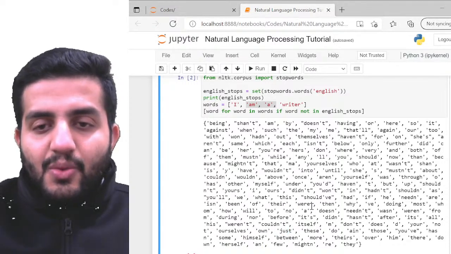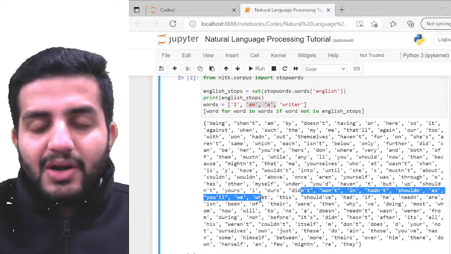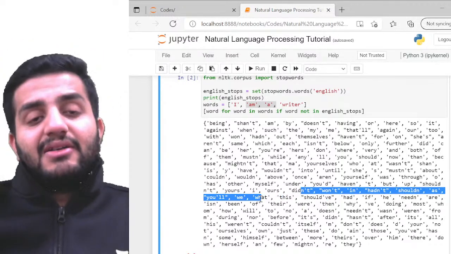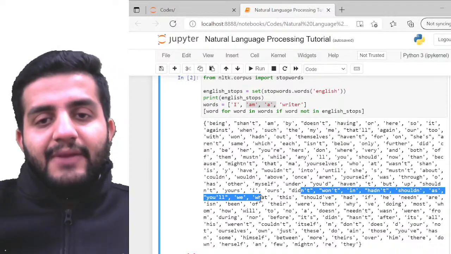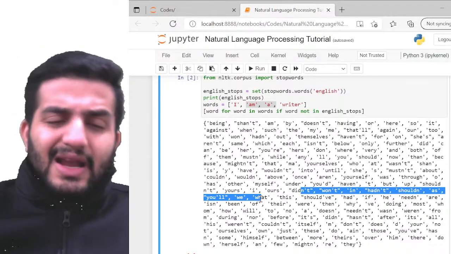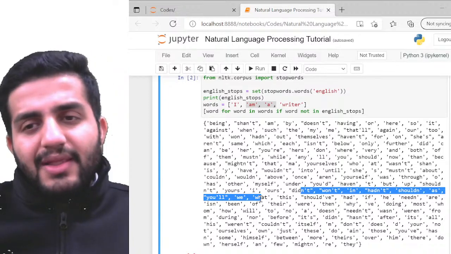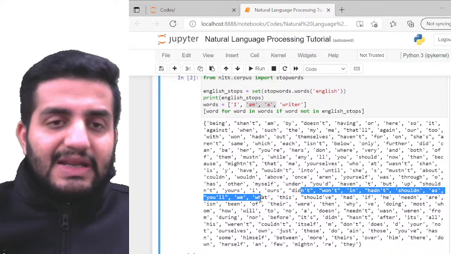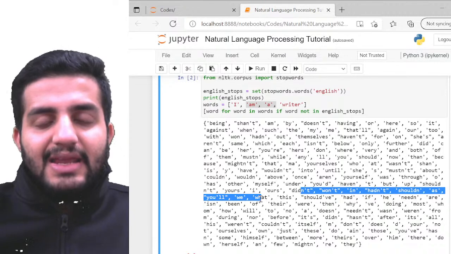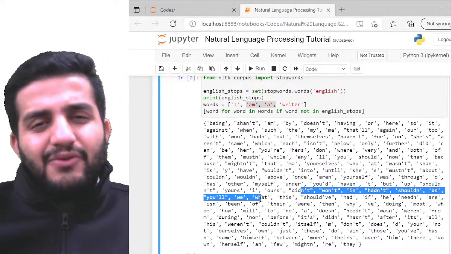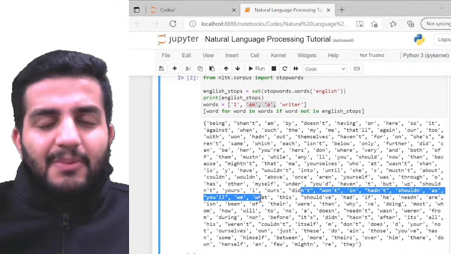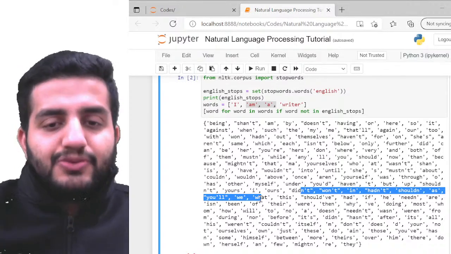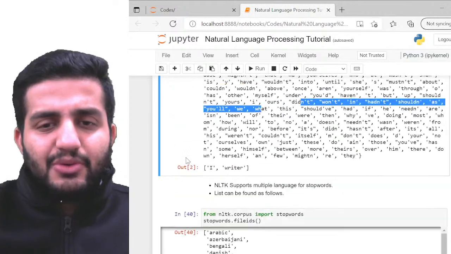You can see this here: where, then, should have, this, what. All of these are connector kind of words, which are already inbuilt. So it's already given. You might be having all the right set of words which you need for your own work, but in any circumstances, if you need anything modified, you can always update this list. This is not at all an issue. Cool, it's simple, there is nothing in it.